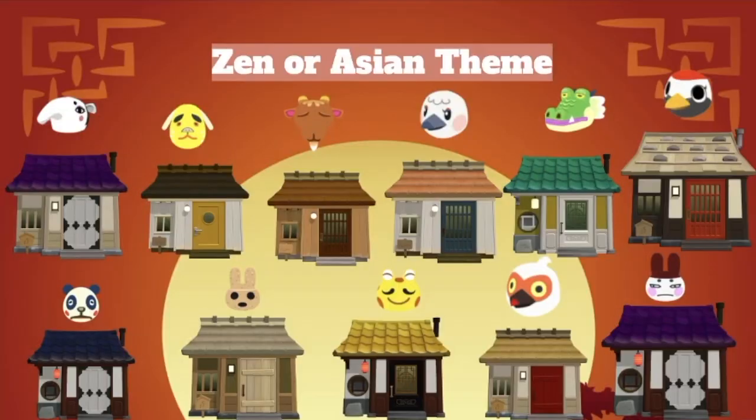So the next one is for a Zen themed island. I think these all work really well. The villagers I chose for these were Annalisa, Benjamin, Billy, Blanche, Drago, Gladys, Chow, Coco, Cousteau, Cranston, and Genji. I have a lot on this one because there are so many Zen styled houses, but I thought these looked really nice. I really like the Zen theme and I really want to do it at some point, so I will definitely be using this as a guide for myself.